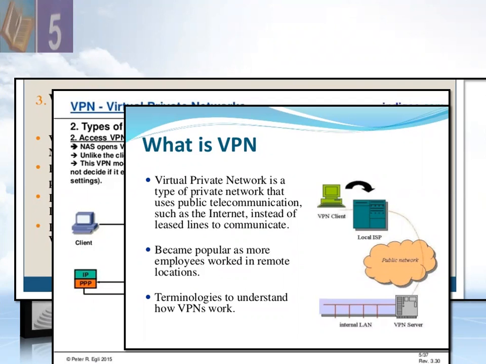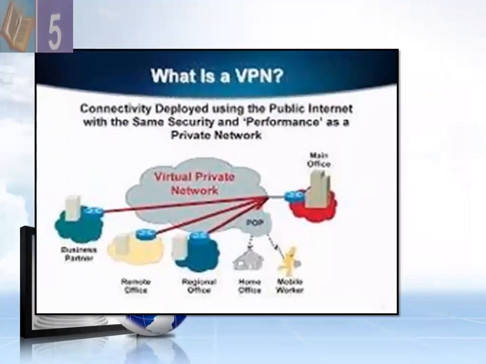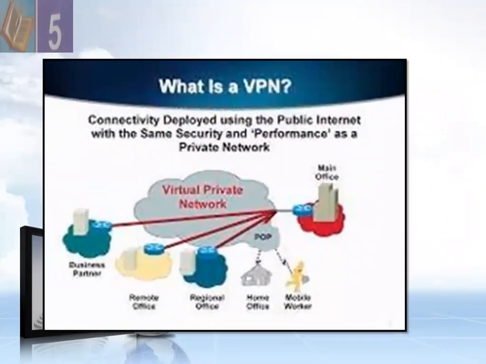Terminologies to understand how VPNs work. VPNs work remotely, basically, and we can use the internet instead of expensive leased lines. It allows employees at home or on a trip to connect their laptops to the computers at the office through the public telecommunication network and do their work. Connectivity is deployed using the public internet with the same security and performance as a private network. So here we have a main office and a virtual VPN network. With the help of this VPN network, we can access our workplace and share our data.